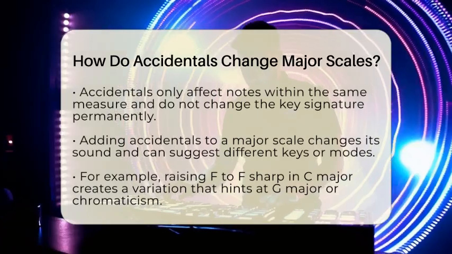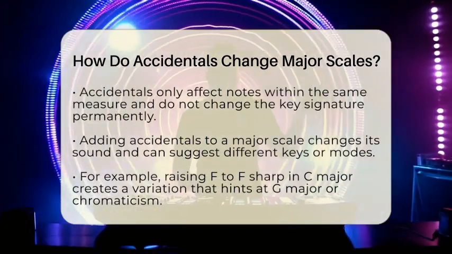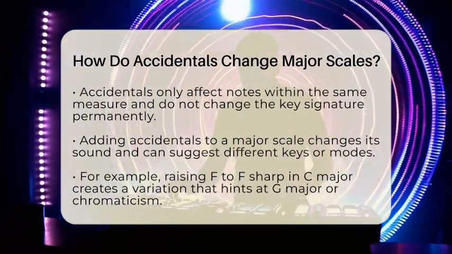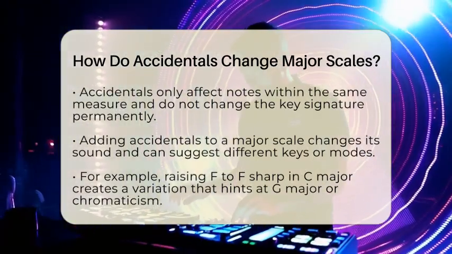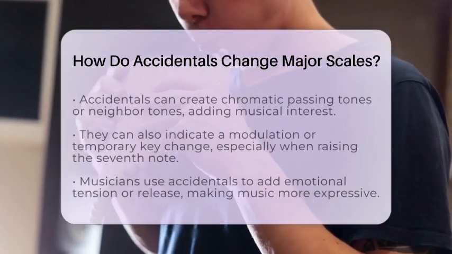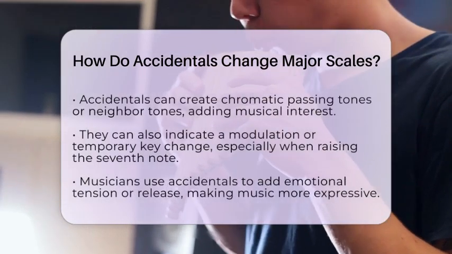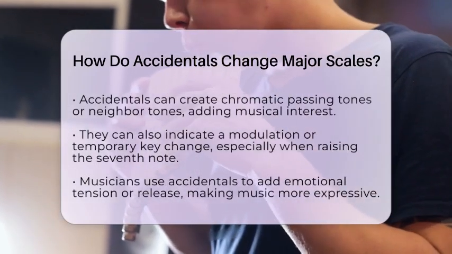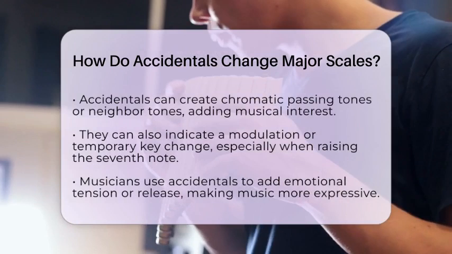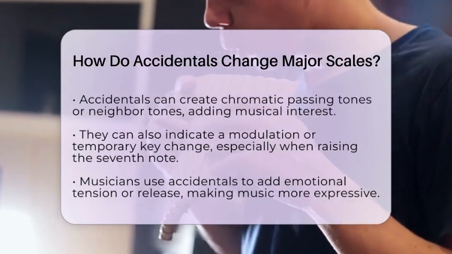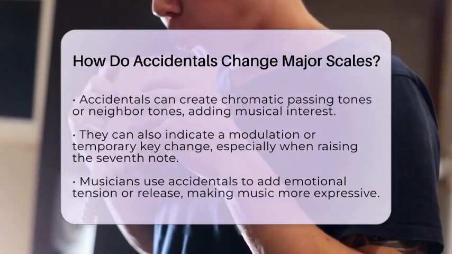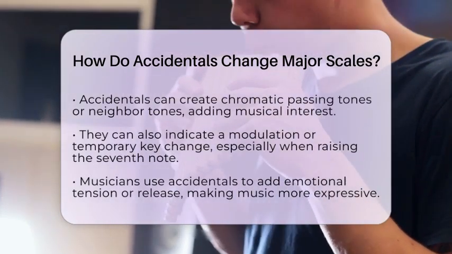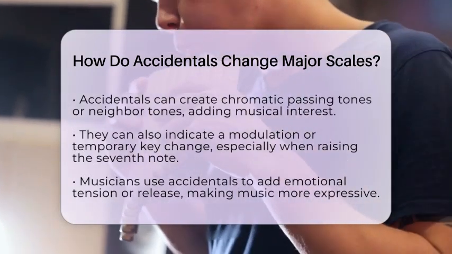Accidentals can also modify the scale's structure by creating chromatic passing tones or neighbor tones. These notes add color and interest to melodies. They can suggest a shift to a different mode or even a temporary change in key, called modulation. For example, raising the seventh note in a major scale can create a leading tone that pulls the melody toward the next chord or key center.